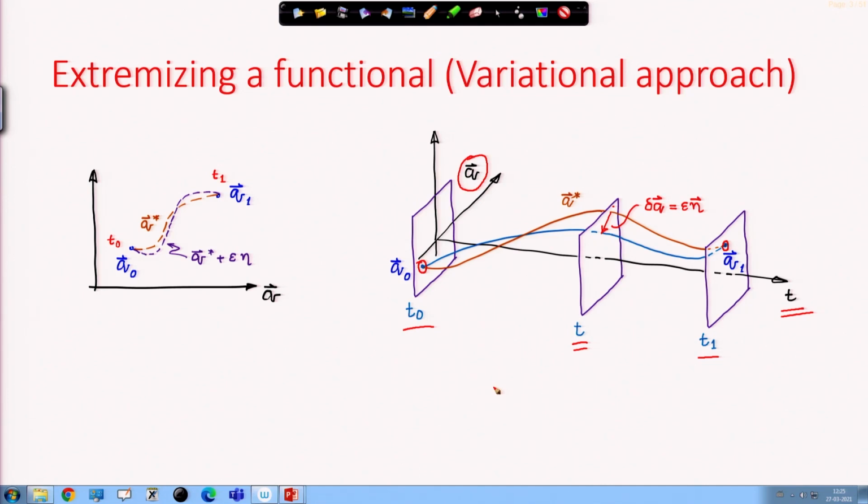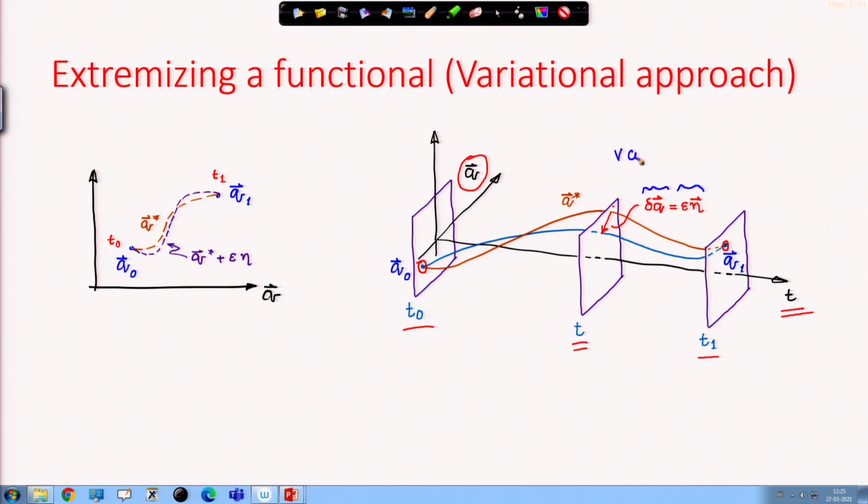So, delta q is the variation of the generalized coordinates, which is nothing but epsilon eta.